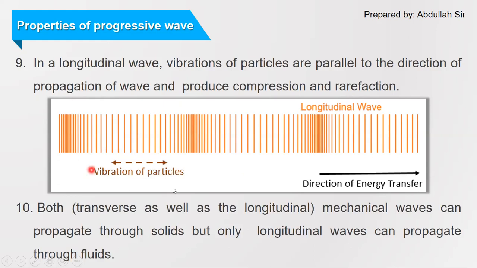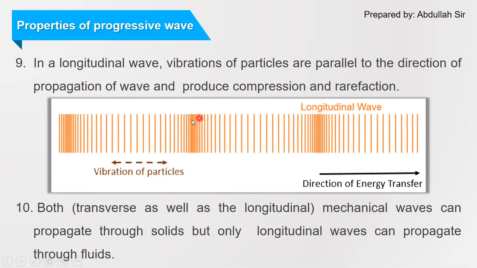So we will say that the vibration of the particles and the direction of propagation of energy are the same, or parallel. So this is your longitudinal wave. And when a longitudinal wave is set into the medium, the medium is alternately divided into compression and rarefaction.